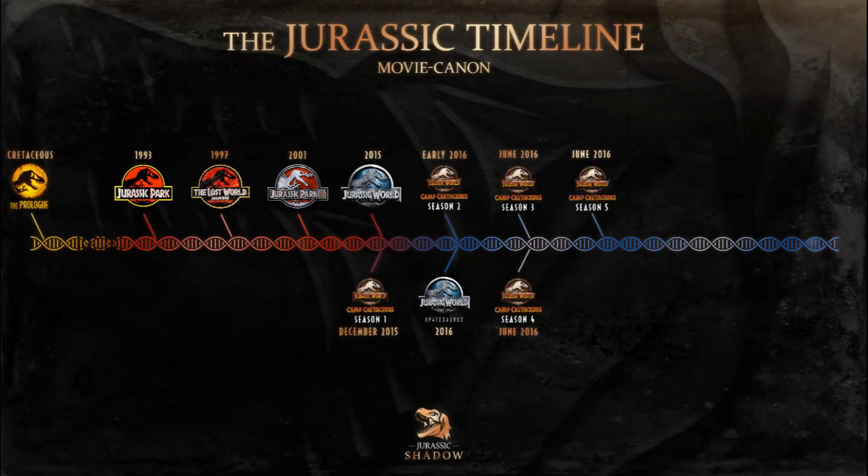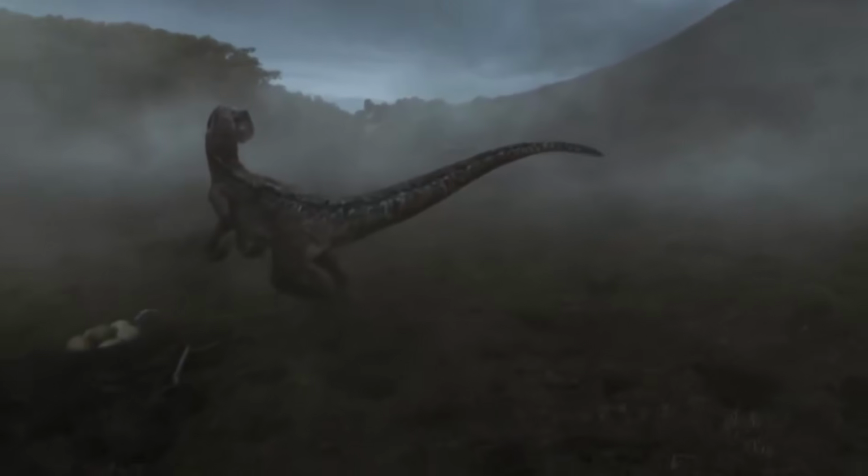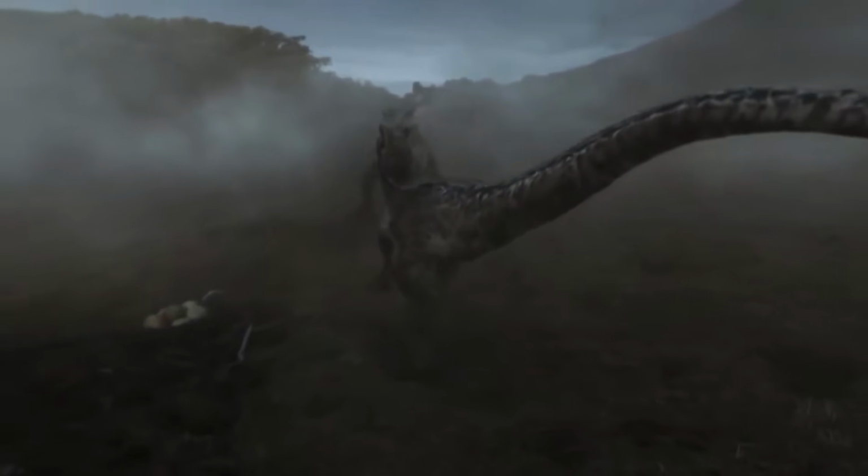2018 brings us into the events of Jurassic World Fallen Kingdom, the 5th movie of this franchise. However, simultaneously, we have the 2nd VR experience taking place at the exact same time, as we see Owen, Zia, Claire and Franklin arrive on Isla Nublar just before the volcano erupts. And during this time, we follow Blue as she tries to hunt down some food.